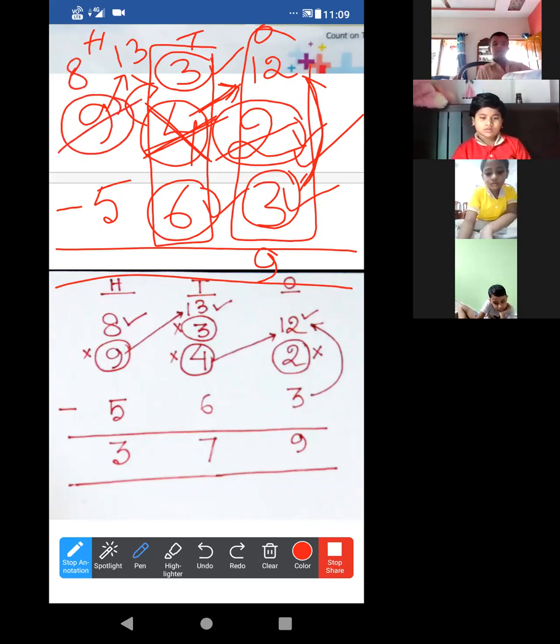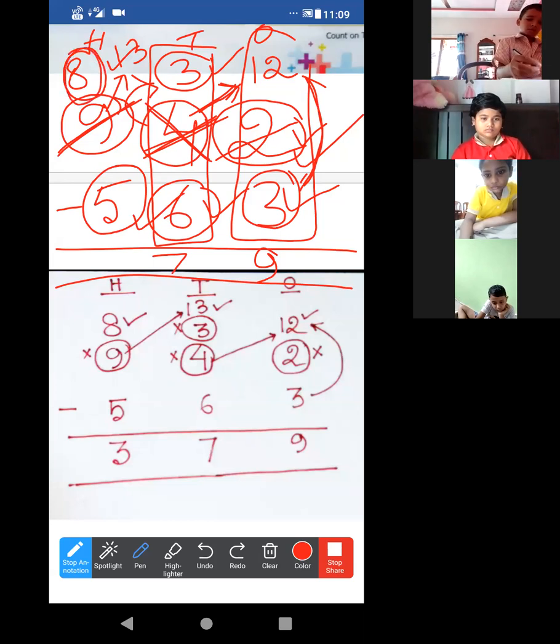The same process we are following, exactly. So this 9 will become 8. Now look, after 6, start counting till 13: 7, 8, 9, 10, 11, 12, 13. This will be 7 place. Now it is very much easy. After 5, start counting till 8: 6, 7, 8. This will be 3 place. So the answer is 379.